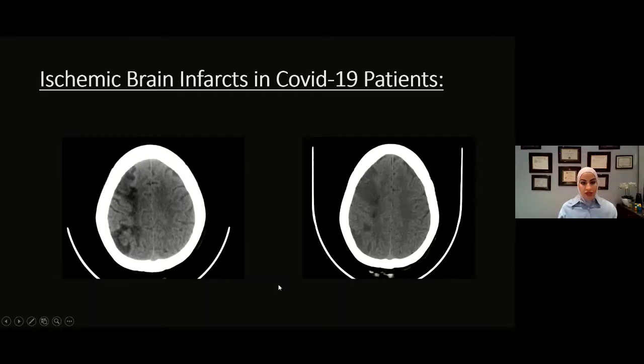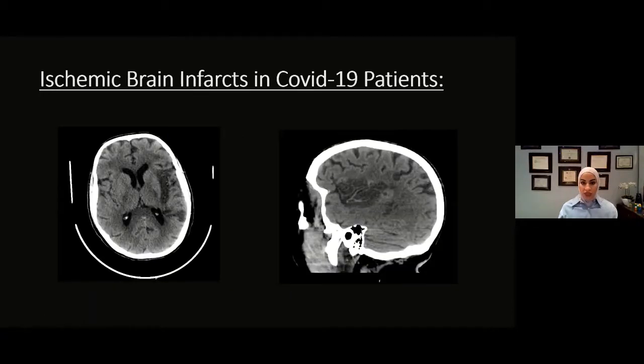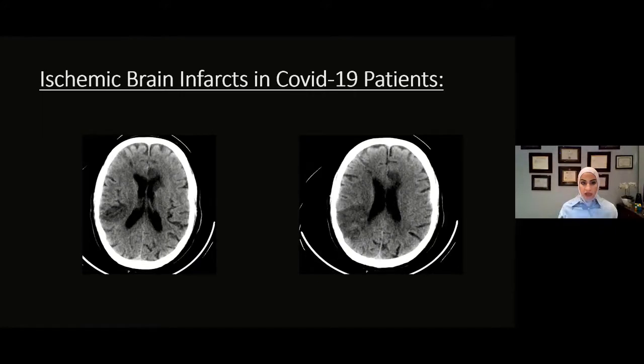These are just a few patients of around hundreds of the patients presented in our hospital, showing CT brains with ischemic brain infarct findings, illustrated as areas of cortical and subcortical hypodensities. These cases are suggestive of ischemic brain infarcts.